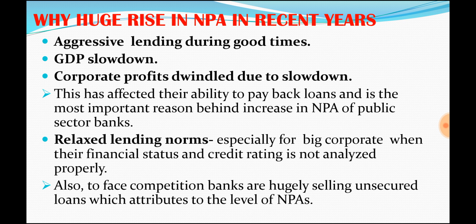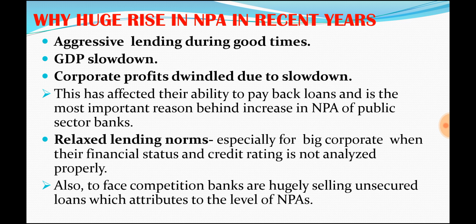So what they did is lend to people like big corporates without carefully scrutinizing the profile of those companies, whether they are capable, whether they are running in profit and other things. This is because there is competition among banks to catch the market and lend more. So they lend even when the borrowers do not have enough collateral and assets.